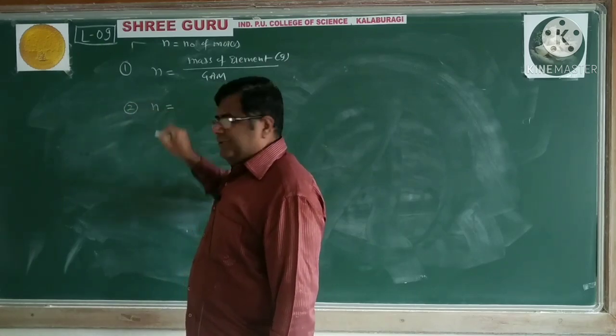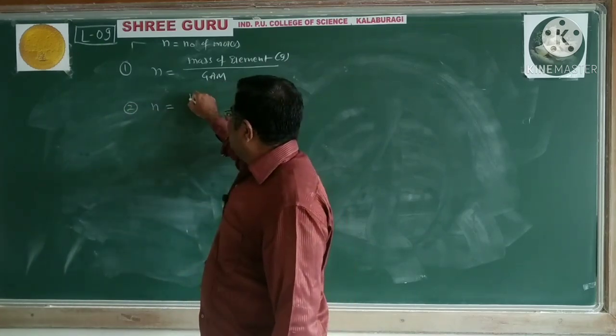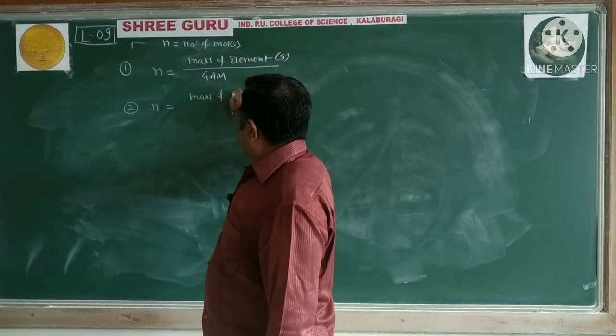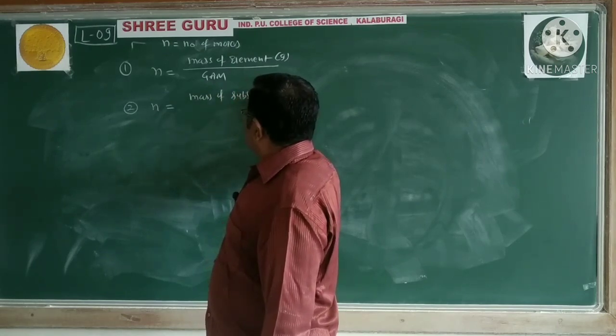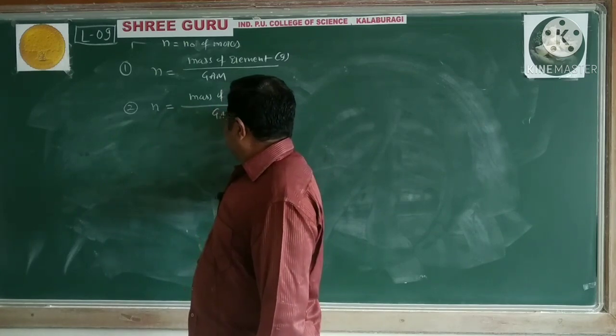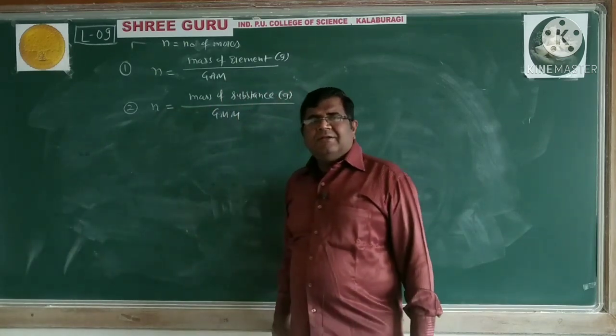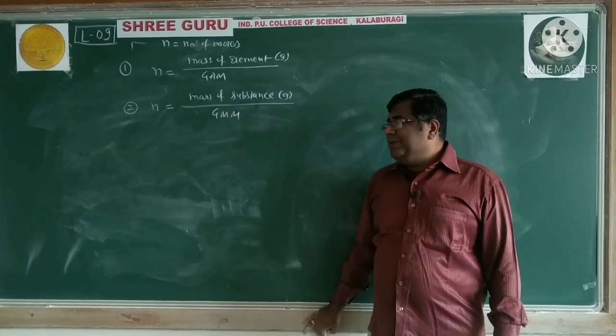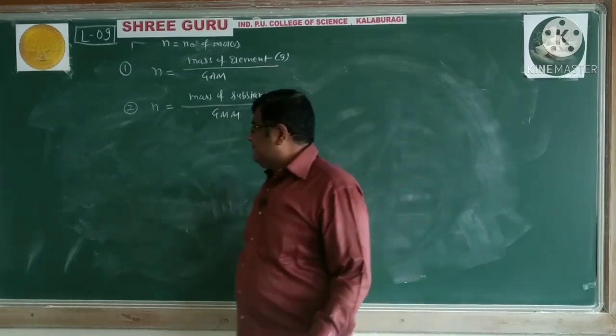If it is molecule, number of moles is equal to mass of substance in gram divided by gram molecular mass.